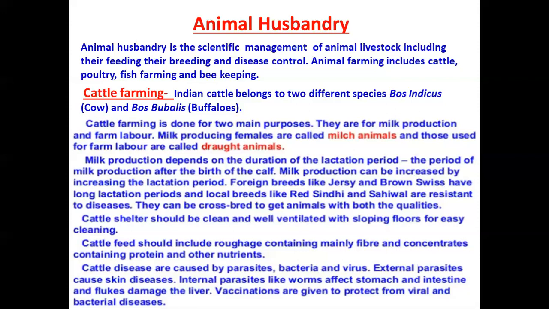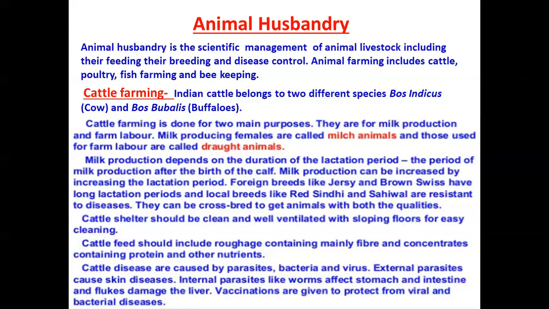Now, breeds are again divided into two categories, foreign and Indian, or we can also say foreign or desi. Foreign breeds like Jersey and Brown Swiss have long lactation periods, and local breeds like Red Sindhi and Sahiwal are resistant to diseases. So they can be crossbred to get animals with both qualities, correct?